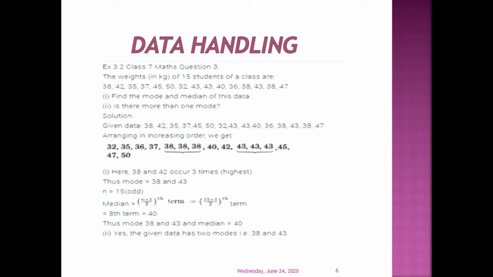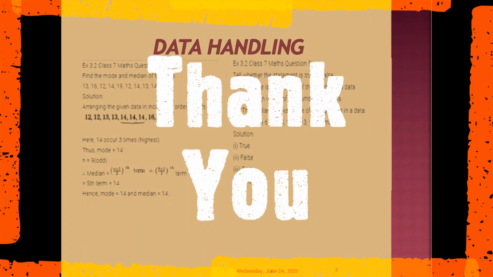Here the total number of students given is 15. So median is (n plus 1) by 2 term, that is 15 plus 1 by 2 is 16 by 2, which is the 8th term, equal to 40. Mode is 38 and 43 and median is 40. In the second part of the question, is there more than one mode? So our answer is yes, the given data has two modes, that is 38 and 43.